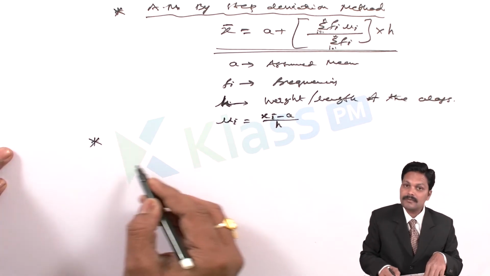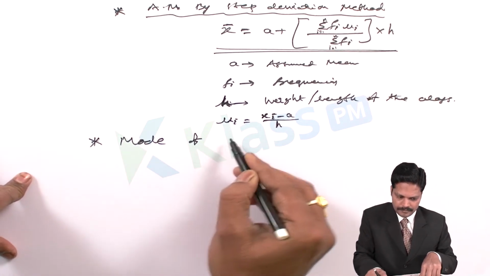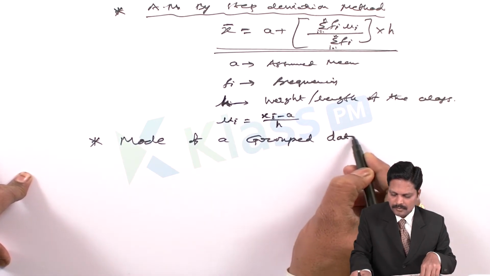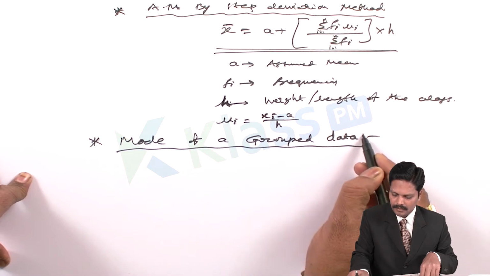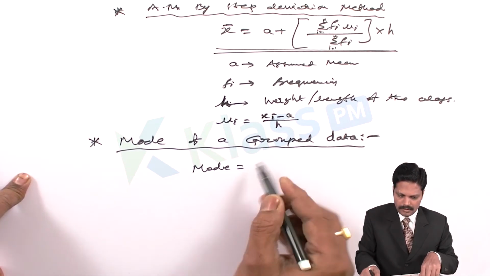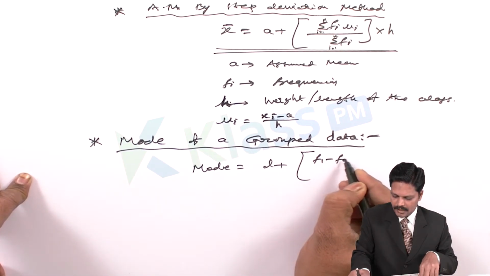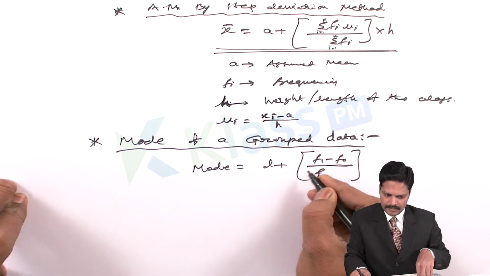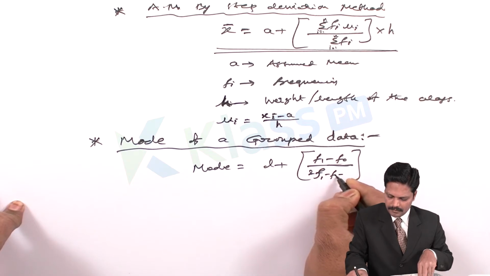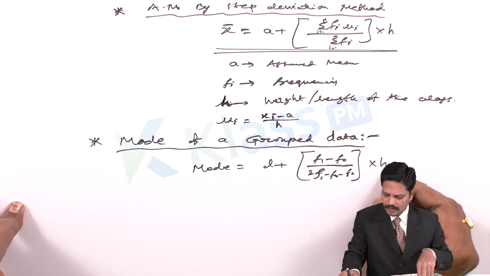And here we are having one more formula for the mode of grouped data. How can we find the mode for the grouped data? So mode is equal to L plus f1 minus f0 by 2 times f1 minus f0 minus f2, into h.